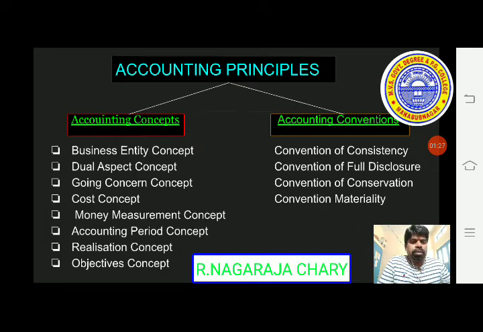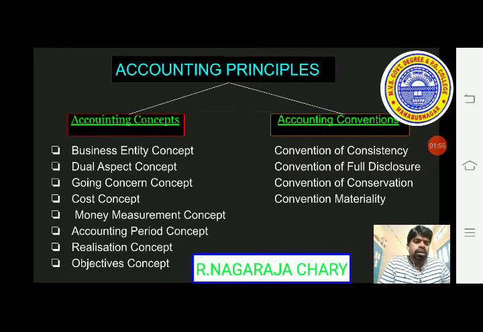The accounting concepts are classified as follows: business entity concept, dual aspect concept, going concern concept, cost concept, money measurement concept, accounting period concept, realization concept, objective concept. These are the concepts while we are recording transactions in the books of accounts.